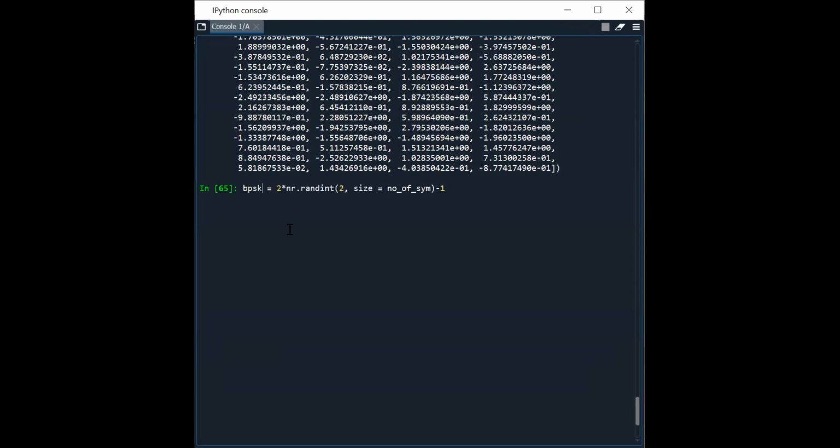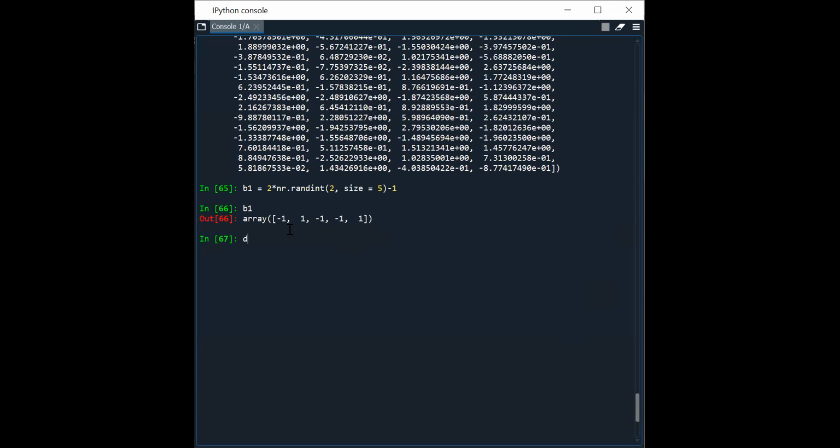I have taken this as, let's say, b1. This I'm taking as 1 0 1 0 1. So B1 is this one, size is equal to 5, and it's stored in B1.